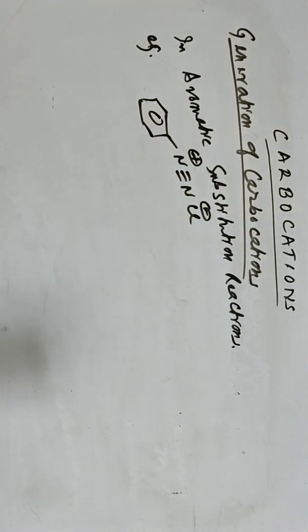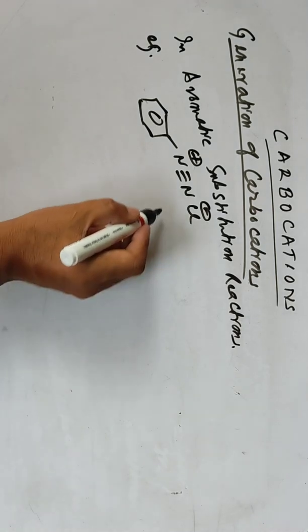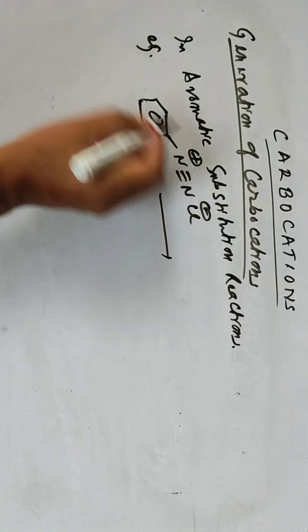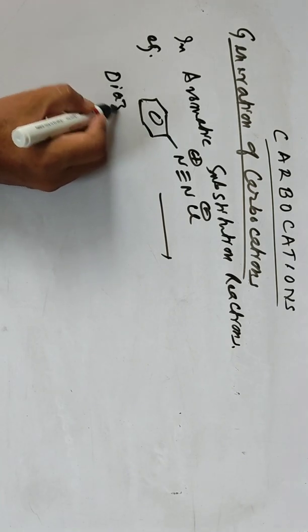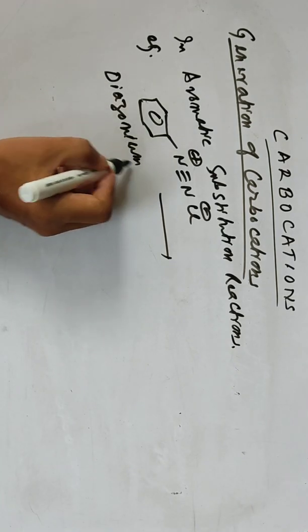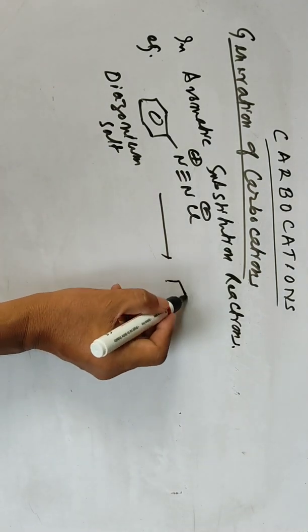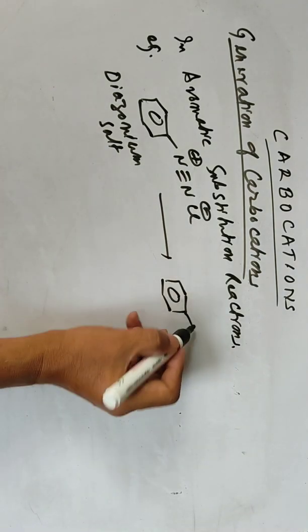This is the diazonium salt. Then you get the aryl diazonium ion.